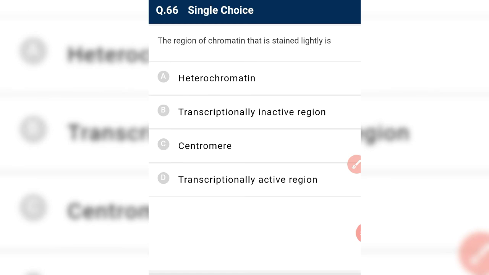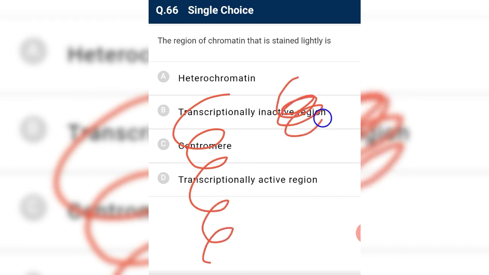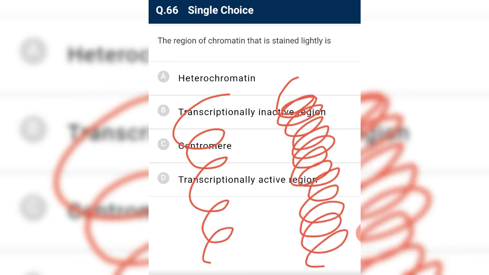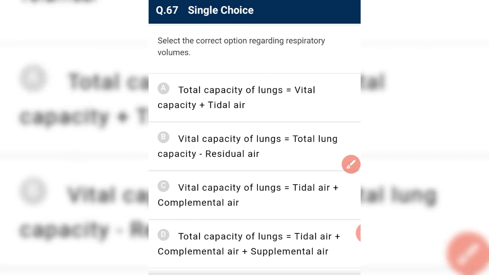The region of chromatin that is stained lightly is euchromatin. Euchromatin has a larger gap between its strands, and heterochromatin has very little gap. So euchromatin is transcriptionally active because RNA can easily go and bind and form the mRNA. So they are transcriptionally active. Euchromatin are transcriptionally active.